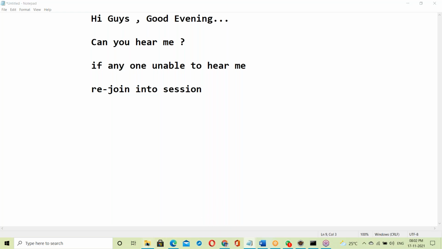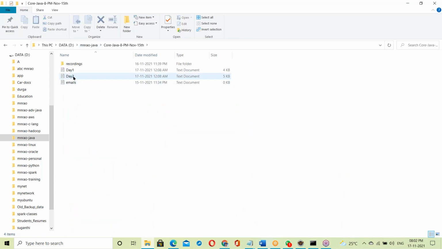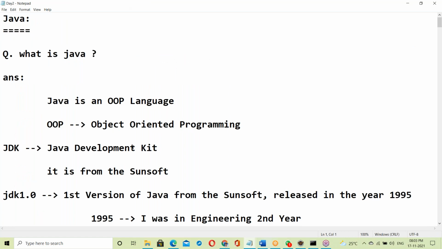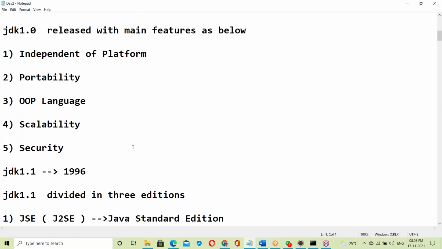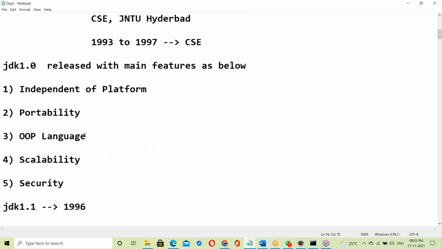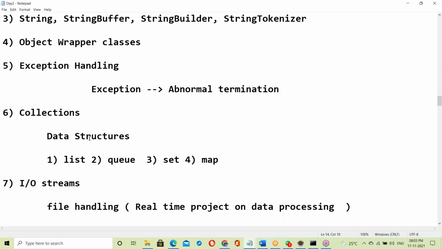In the previous classes, day 1 was all the introductions. Day 2, the Java introduction was discussed: the Java history and Java features.